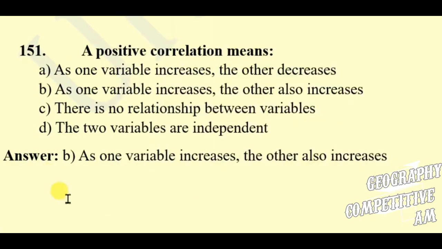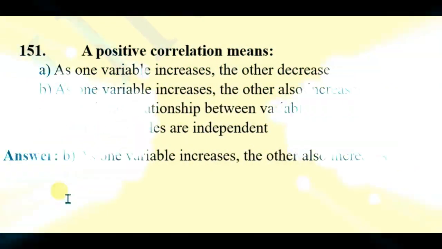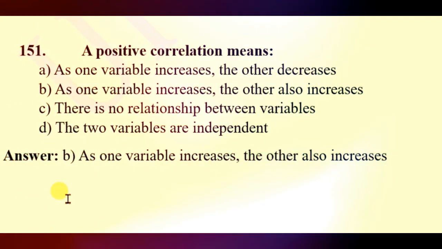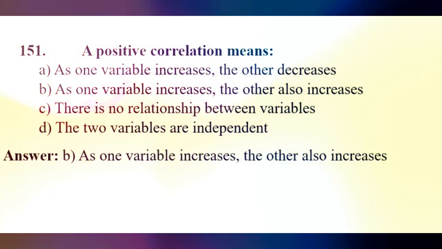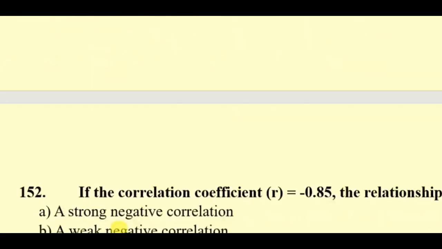Question 151. A positive correlation means as one variable increases, the other decreases. As one variable increases, the other also increases. There is no relationship between variables. The two variables are independent. Here the right answer will be as one variable increases, the other also increases.